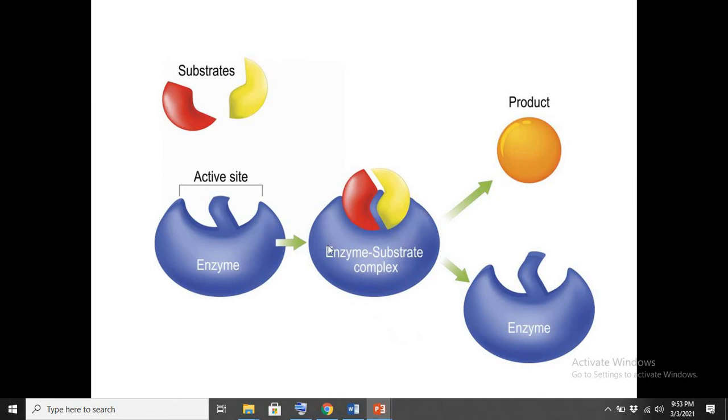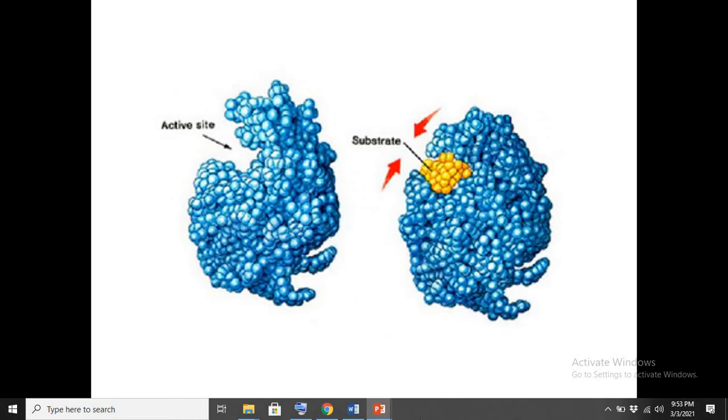So how could it happen? For example, if we have two different substrates here, the enzyme has an active site that is complementary to the surface of the substrates. So both substrates would bind here, and then the enzyme would help. After different chemical reactions take place here, the enzyme would release a product. Here we can see the 3D structure of an enzyme and its active site.